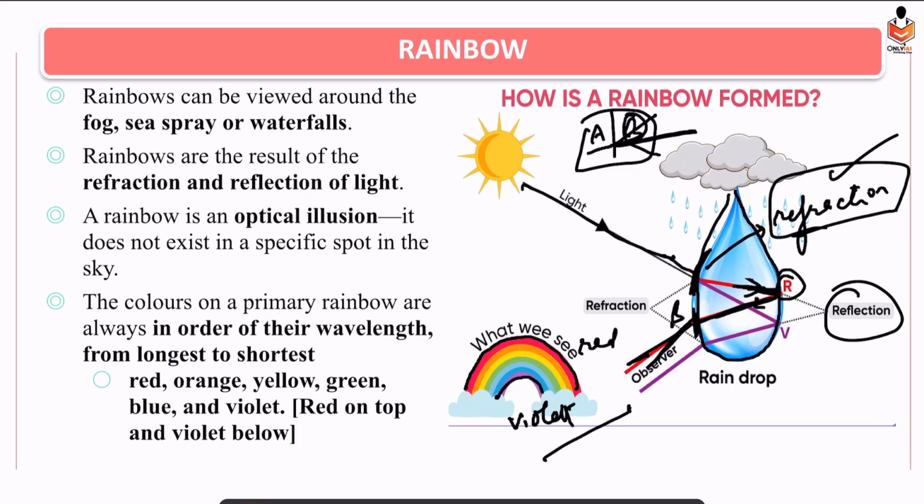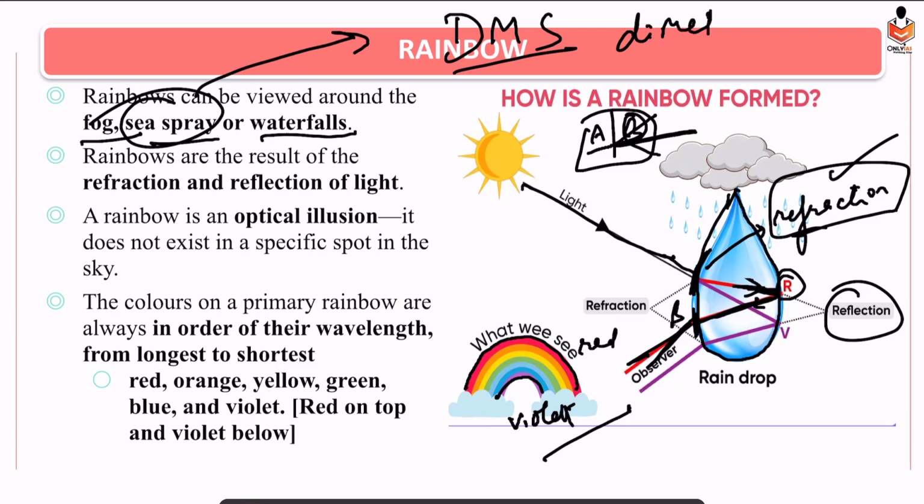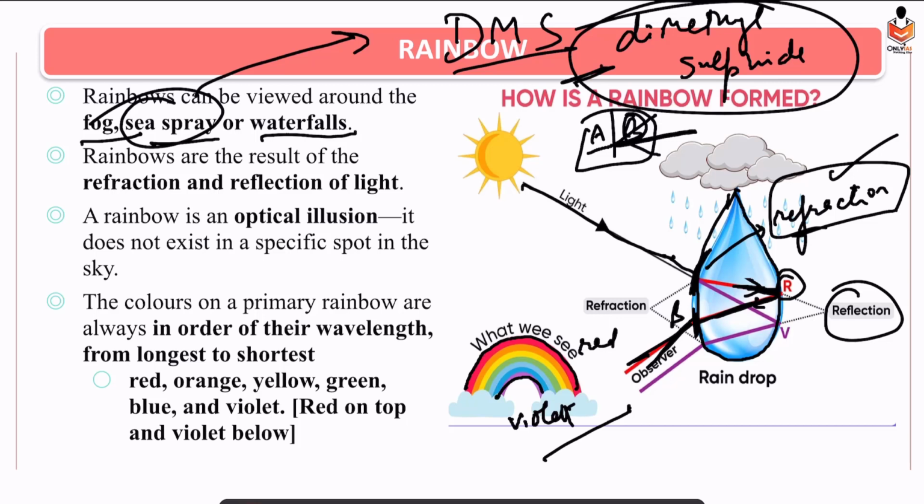And this medium where refraction and reflection is taking place, it can be anything: waterfall, sea spray, fogs. Right? And do remember, UPSC had asked a question on sea spray. It has presence of dimethyl sulfide. So in environment, UPSC had asked how ocean acidification is affecting the cloud formation. So basically, dimethyl sulfide is responsible for formation of rainfall. Just keep this thing in mind.